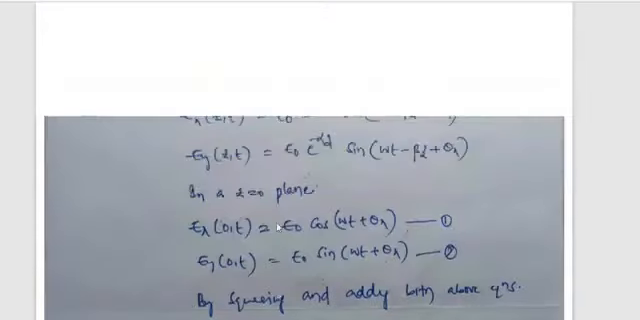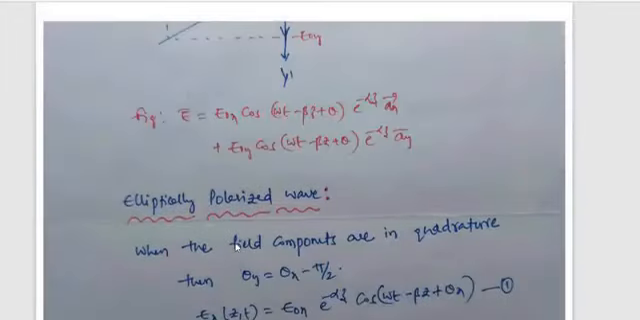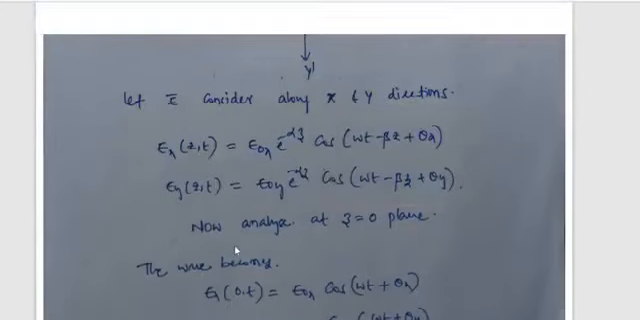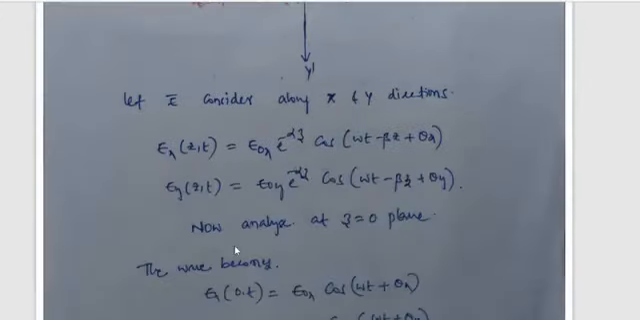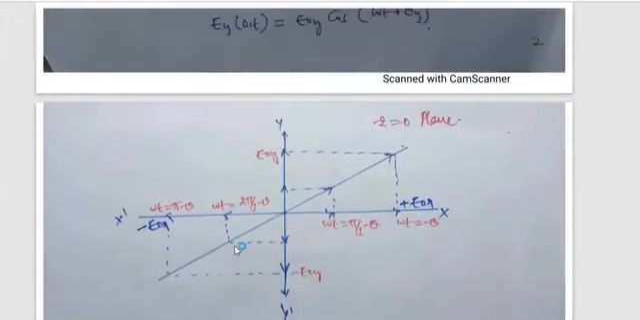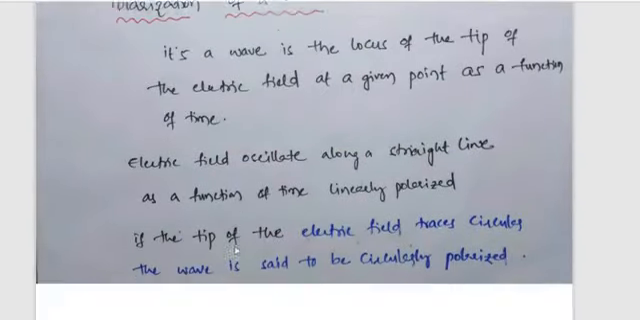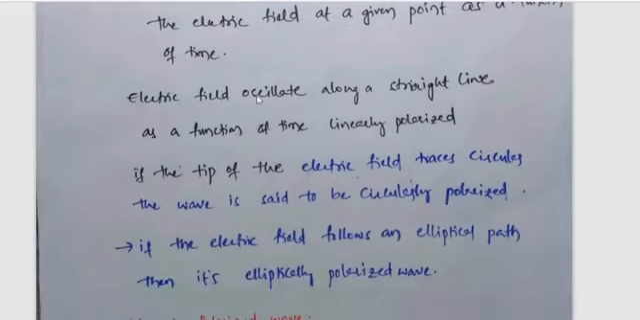So to conclude, today we discussed linearly polarized wave, elliptically polarized wave, and circularly polarized wave. We concluded that when the electric field oscillates along a straight line as a function of time, it is linearly polarized. The electric field varies along either the x-axis, y-axis or z-axis. That is our assumption; that choice is ours.